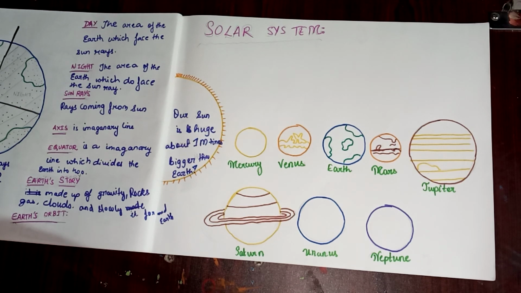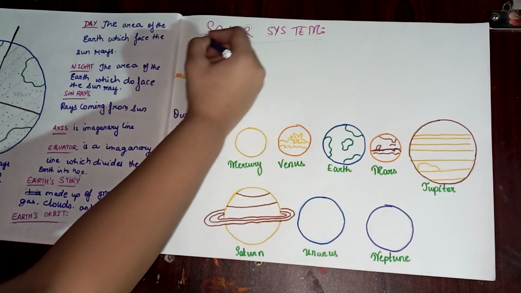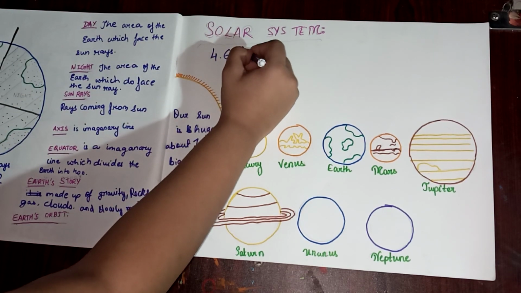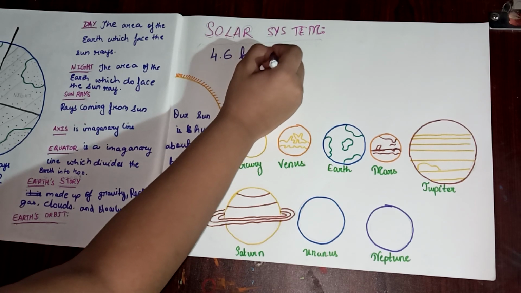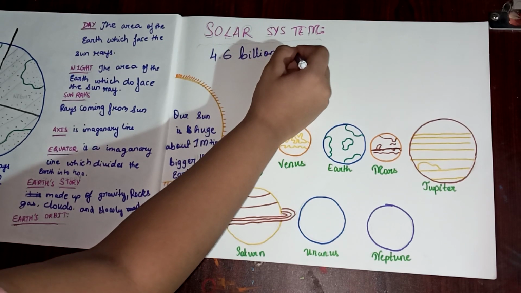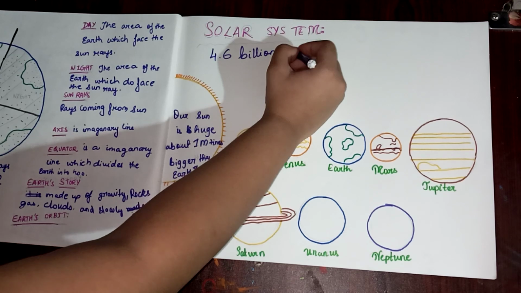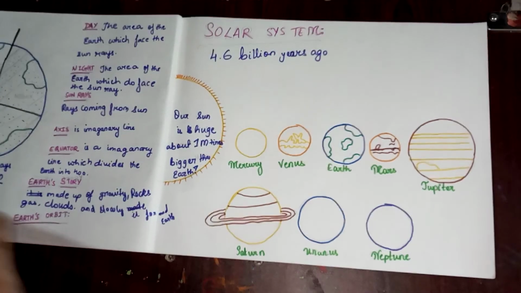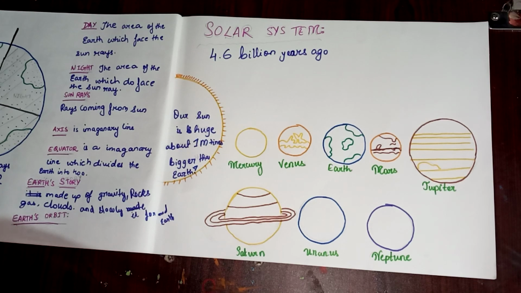Now scientists estimate that our solar system was formed about 4.6 billion years ago. And how did it form? For example, Earth.